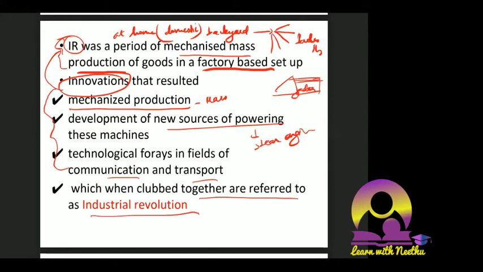So now you have a very solid statement and definition for industrial revolution. Innovations that resulted in mechanized production, development of new sources of powering these machines, technological forays in the fields of communication and transport, which when clubbed together are referred to as industrial revolution. Simple, nothing big.